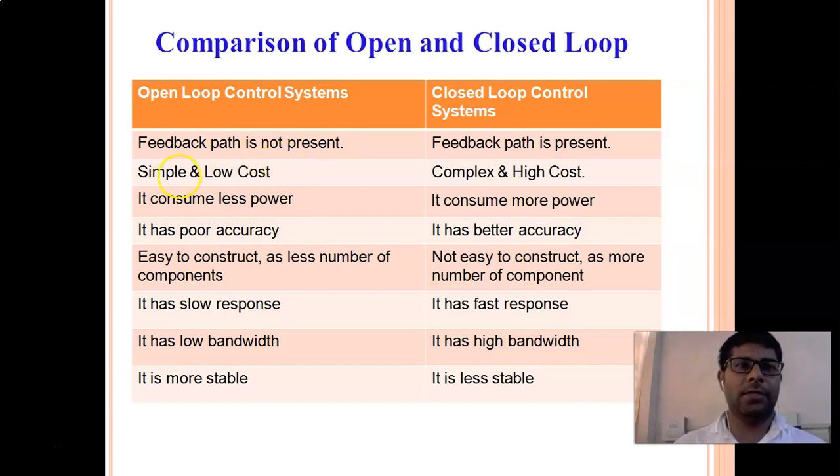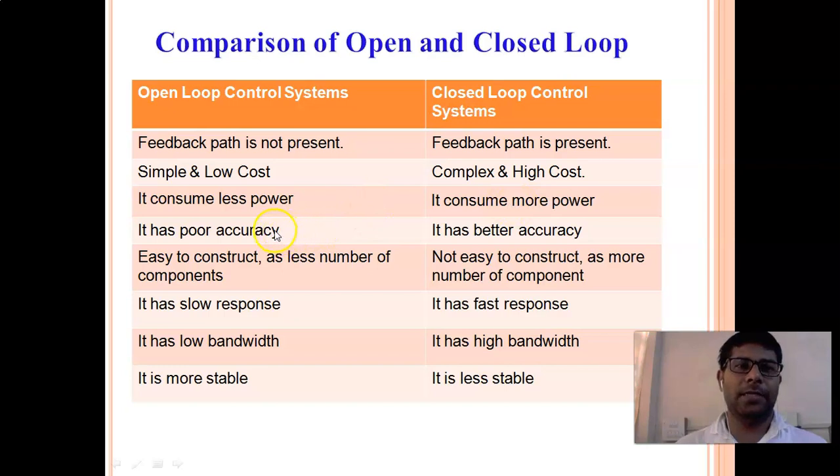The second one is simple and low cost. The open loop control system is simple and low cost, as there are fewer components. Therefore the cost is less. Here the cost is high. Again for the same reason, with fewer components, it consumes less power, and the closed loop system consumes more power.